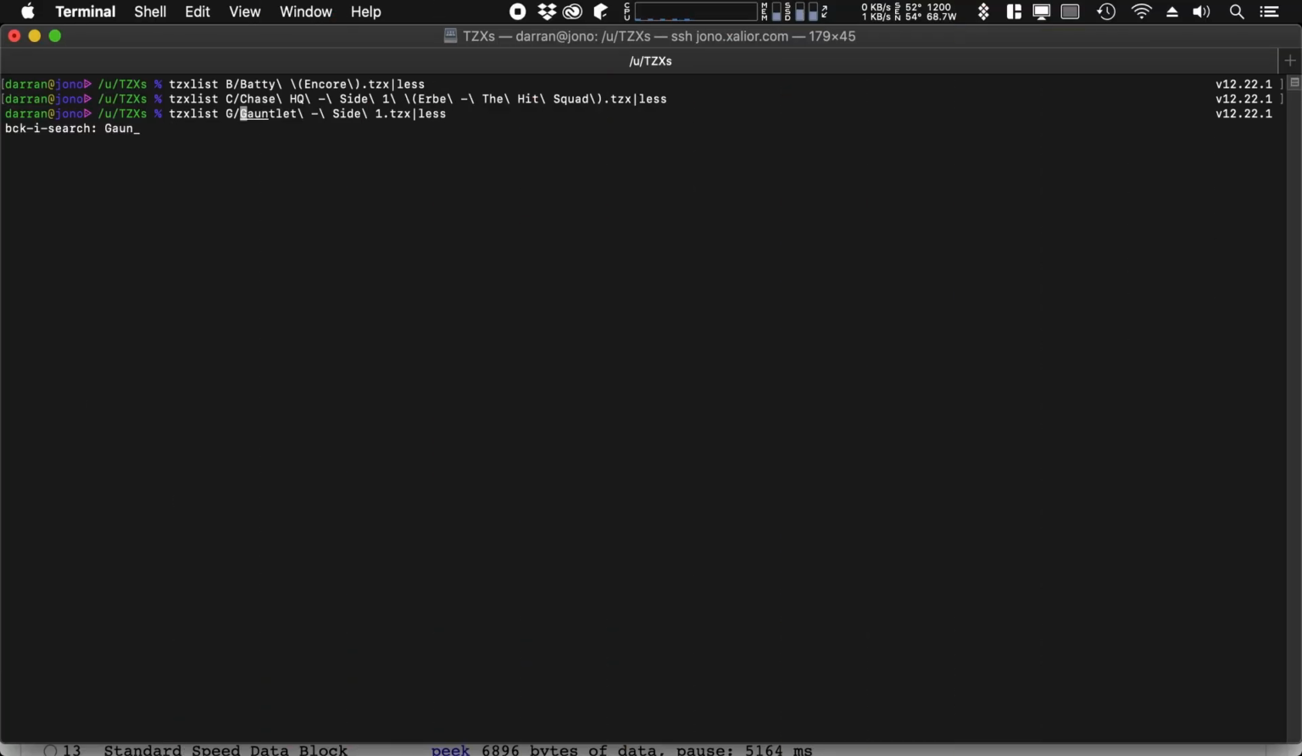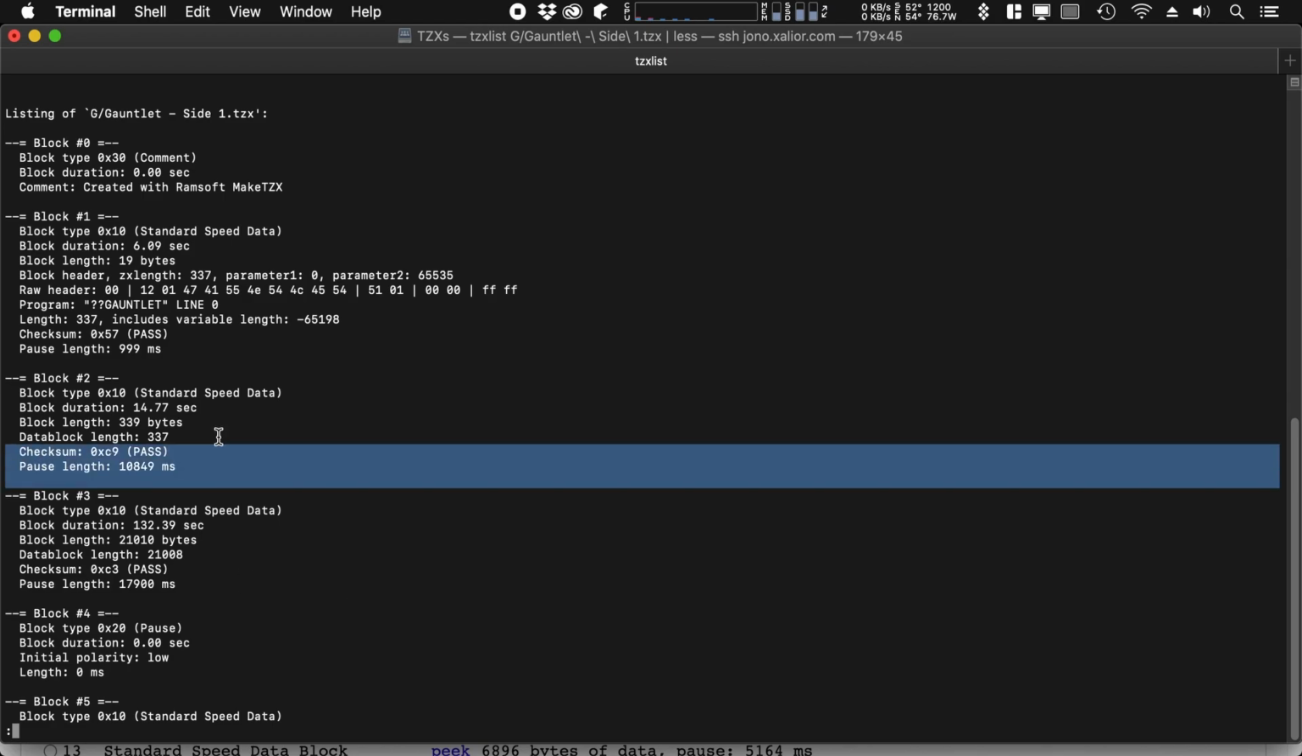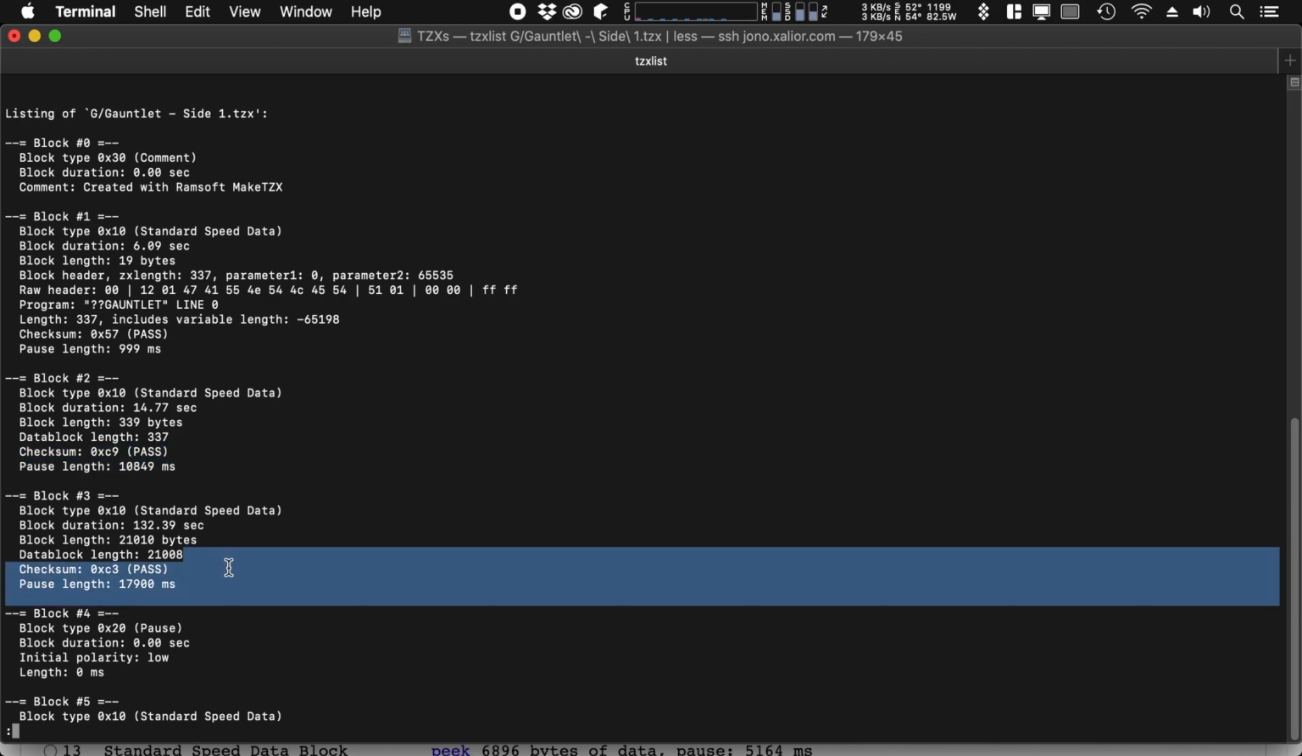So Gauntlet is up next. This is an interesting one because it's a multi-loader, but look at this, 10 seconds here, and then down a bit further we've got 17.9 seconds. So those are some chonking great big pauses.